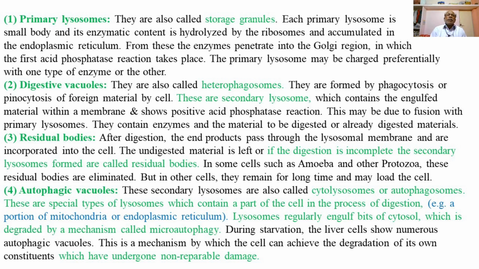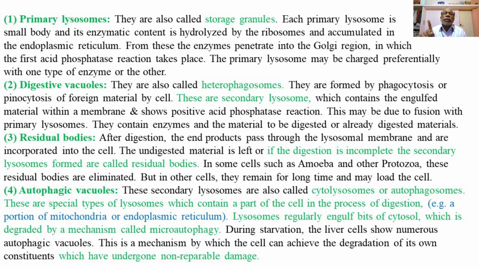So in short, primary lysosomes are also called storage granules, and a primary lysosome is a small vesicle whose enzyme contents are synthesized by the ribosomes and accumulated in the endoplasmic reticulum.